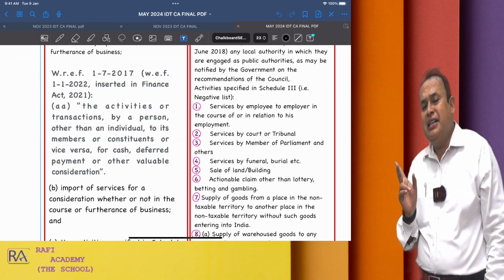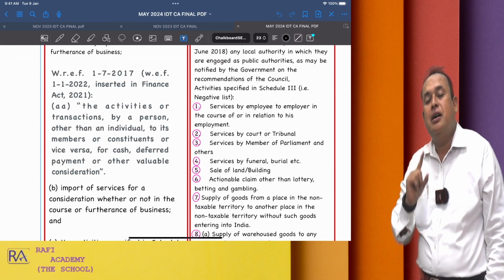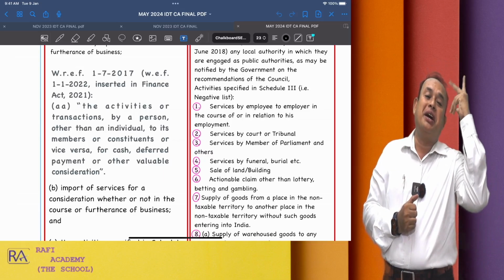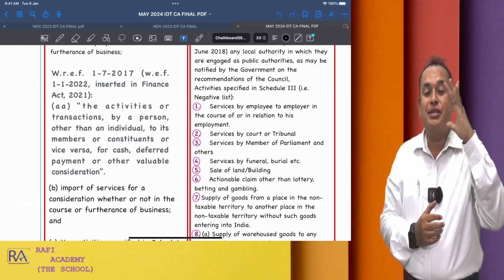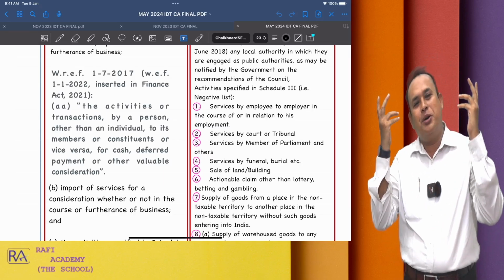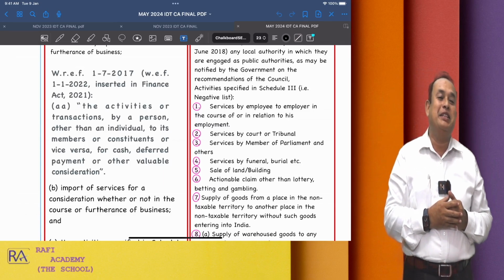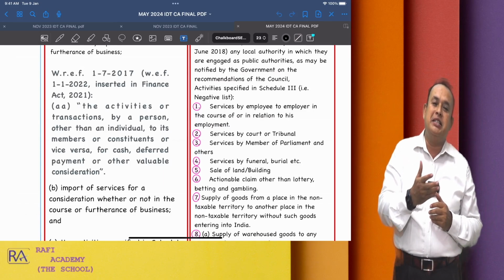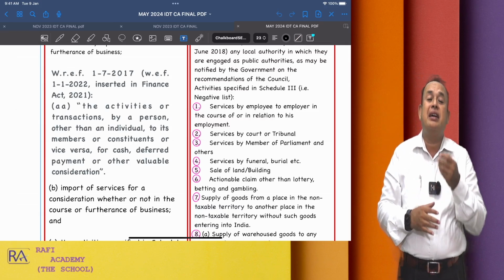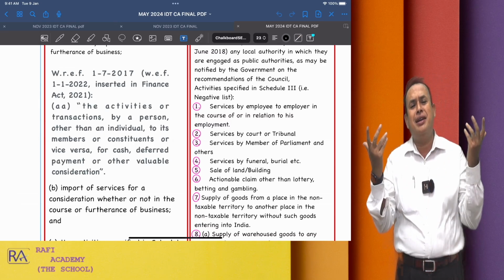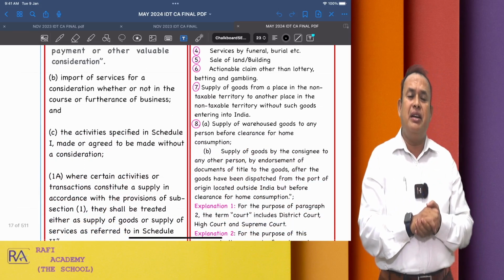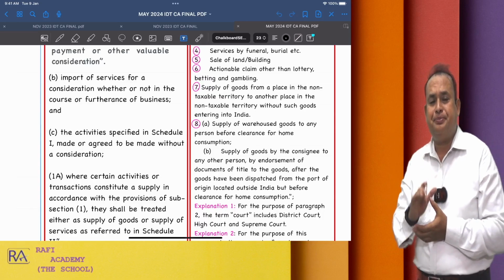Referring further, section 7, subsection 1, clause (b). What is it? Import of services. Import of services for consideration, whether or not in the course or furtherance of business. How to understand this, my dear friends? Section 7 subsection 1 clause (b) refers to import of services for consideration, whether or not in the course or furtherance of business.